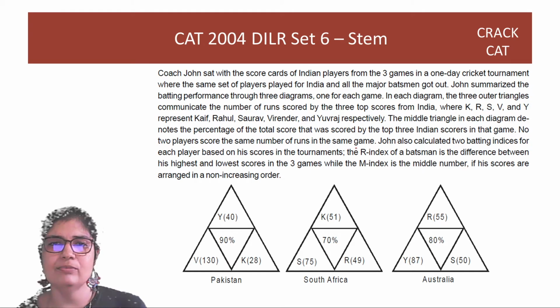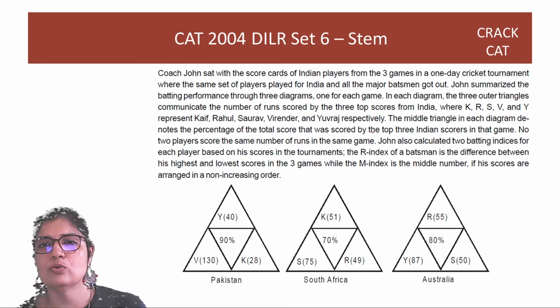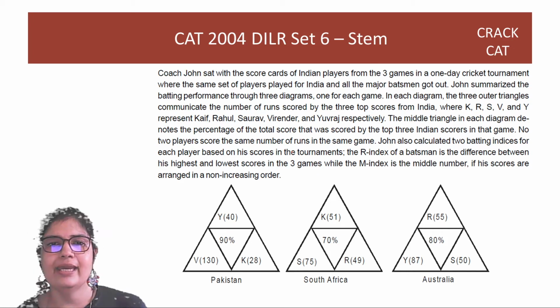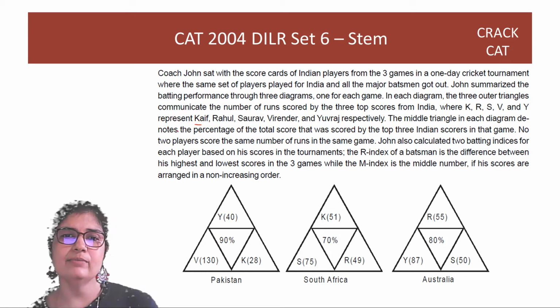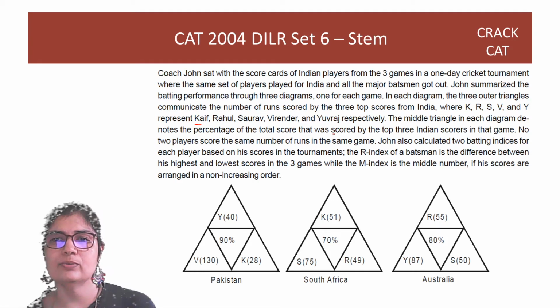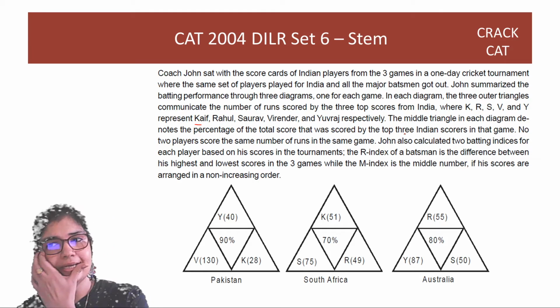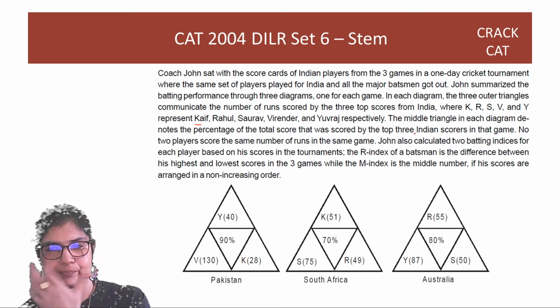In each diagram, the 3 outer triangles communicate the number of runs scored by the 3 top scorers from India, where K represents Kaif, R represents Rahul, S represents Saurav, V represents Virender, Y represents Yuvraj. So there are, guys, 5 players. The middle triangle in each diagram denotes the percentage of the total score that was scored by the top 3 Indian scorers in that game.